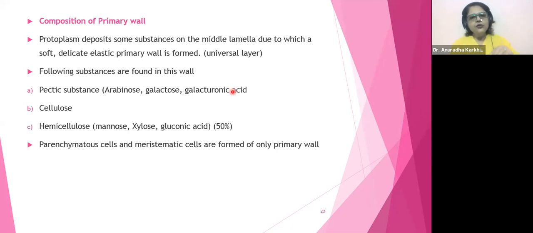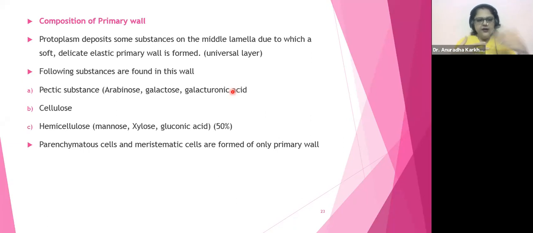Even these are sugars: mannose, xylose, gluconic acid. Generally it is going to be 50% hemicellulose, 50% cellulose, and in between there will be pectic substances. So pectin is going to act like a cementing material to hold these things together.